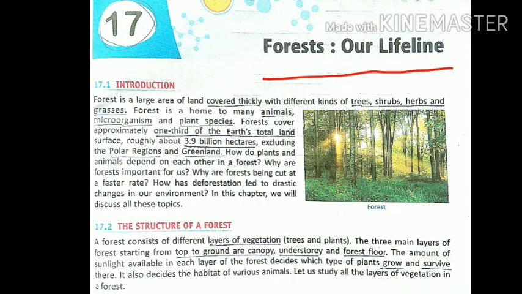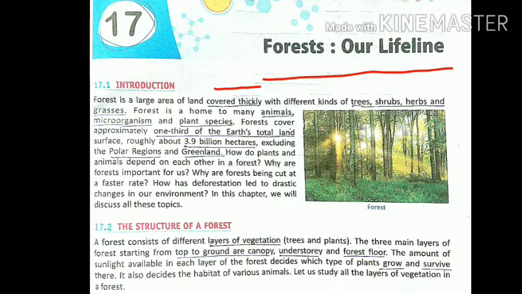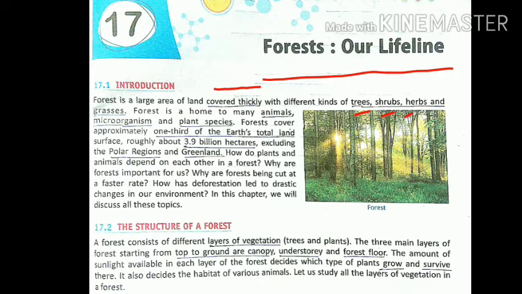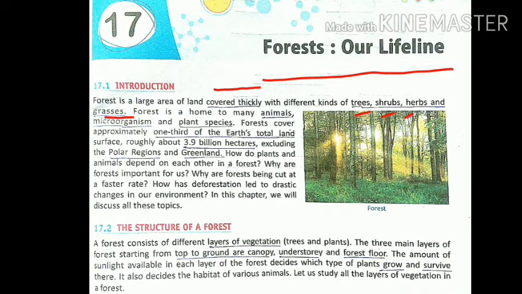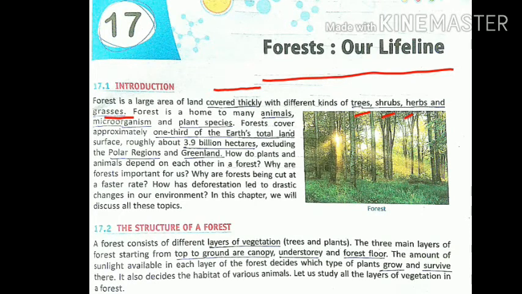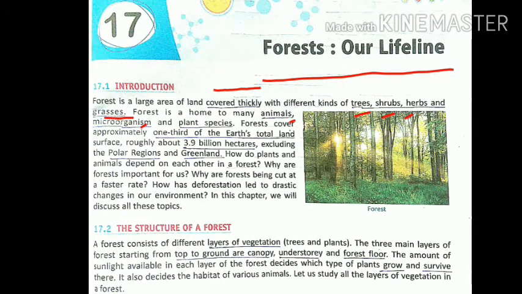What is a forest? A forest is a very large area where the land is covered thickly with different kinds of trees, shrubs, herbs, and grasses. There are only four kinds of plants found on the earth. Trees are very big plants, shrubs are medium size, herbs are very little, and grasses cover only the land area. It is also the home of many types of animals and microorganisms like fungi, bacteria, and plant species.